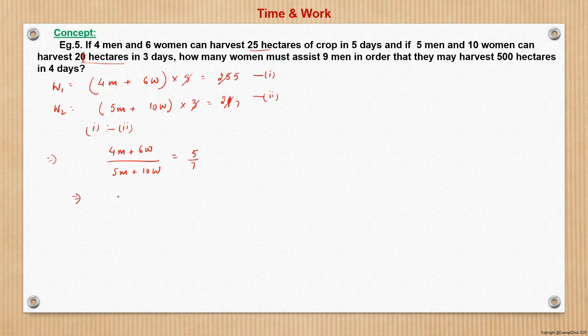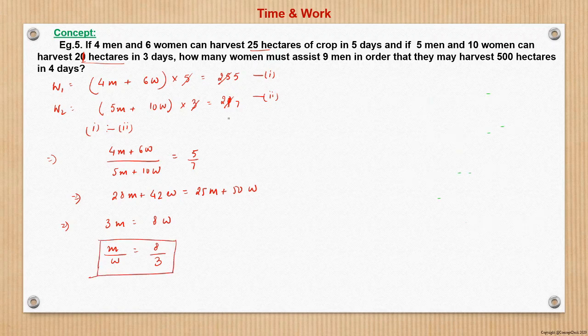So this we can solve as 28m plus 42w is 25m plus 50w. So this we can rearrange, and 3m is equal to 8w. So efficiency of men and women we get as 8 by 3. Yes, so now we have got the ratio of m by w.